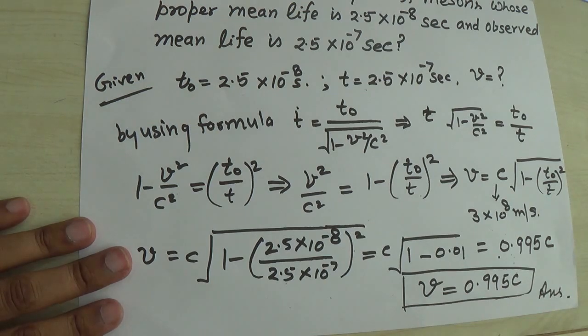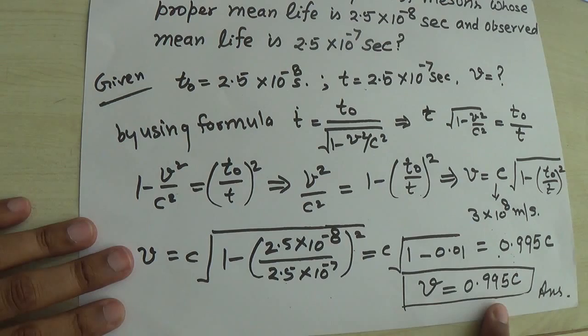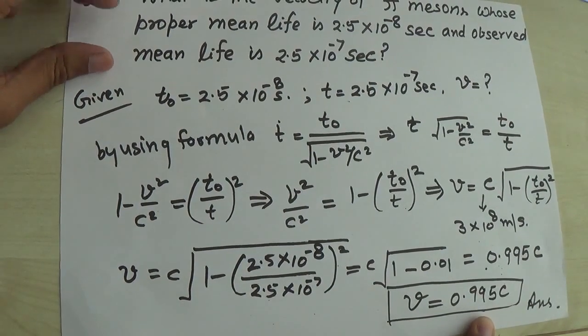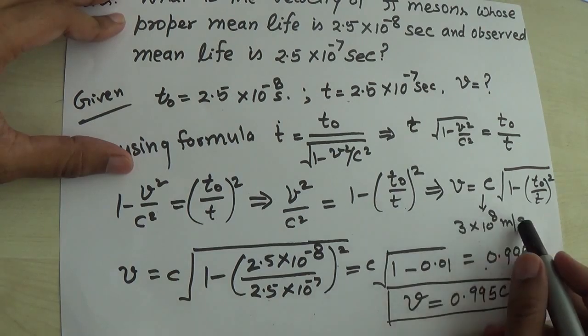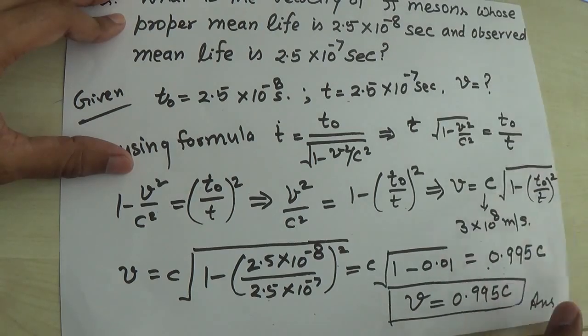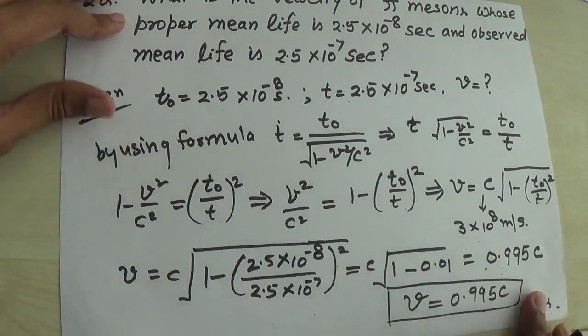When the answer comes greater than c, for example 1.5 c, 1.2 c or 2 c, 3 c, because you know that nothing can travel faster than the speed of light, so that will remain either equal to or below that. So here v is equal to 0.99 c, so you can assume that the answer is right. In these problems you have to put the value of c, that is 3 × 10^8 meter per second, at the last of the numerical problems. Don't try to put the value of c in between the calculation.